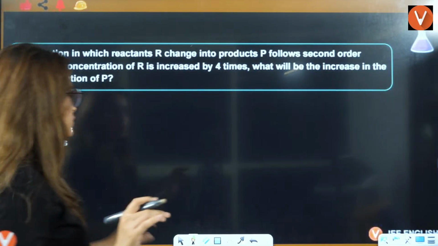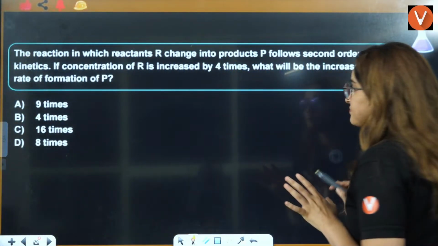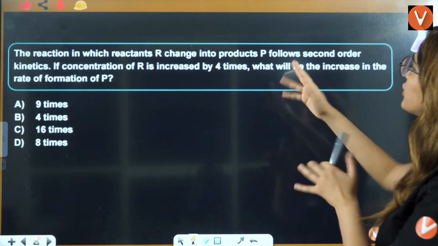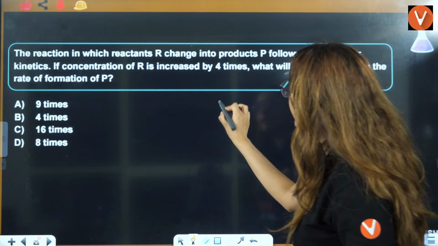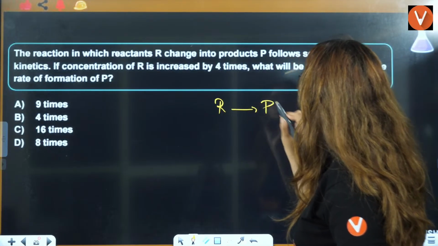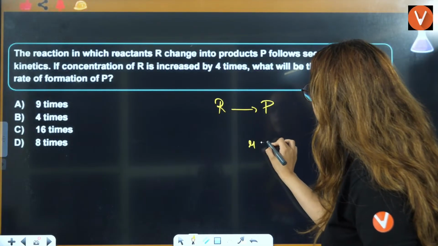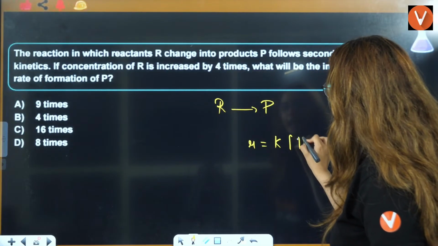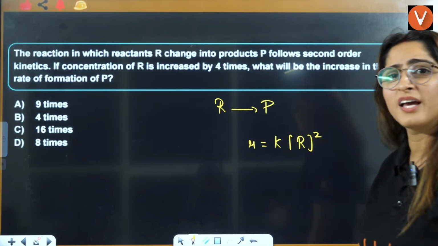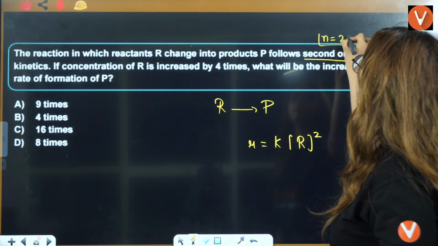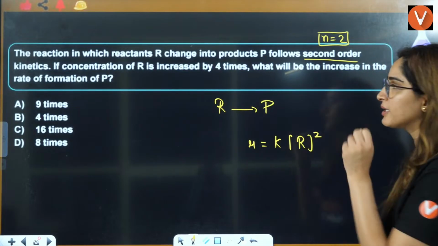Right? Next question is, you have a reaction in which reactant changes into products. It follows second order kinetics. That means the rate of the reaction is K times the reactant raised to power 2. They are telling us that it is a second order kinetics. That means n is equal to 2 here. Right? That means this has to be the rate law.